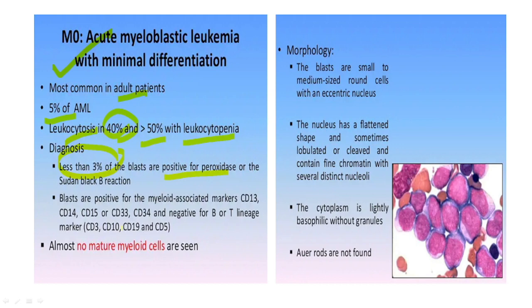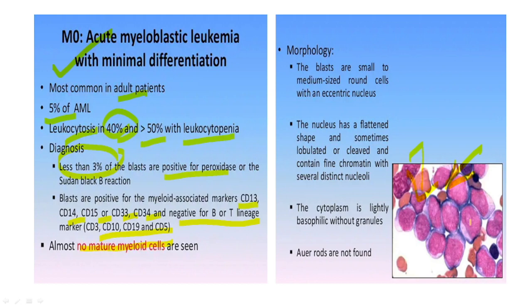That is important. The blasts usually stain for myeloid markers like CD13, 14, 15, 33, 34, etc. B cell or T cell markers like CD3, 10, 19, 5 are all negative. There is no maturation of the myeloid cells. Morphologically, these are the blasts that you see. This one is all blast.